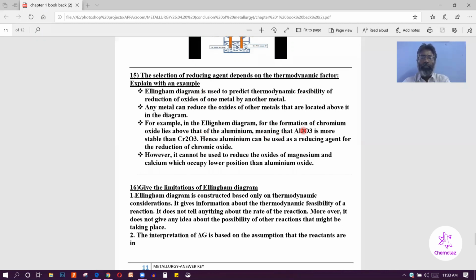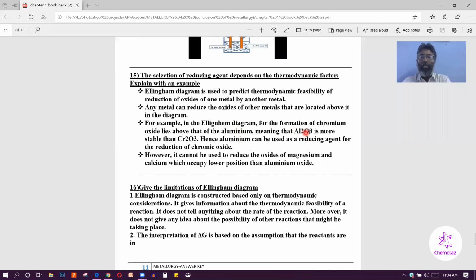So aluminum oxide, chromic oxide. Which one is a suitable reducing agent? With the help of the Ellingham diagram, we can select the reducing agent. According to Ellingham, what is the selection rule? The metal used as a reducing agent must be placed below the metal oxide. Or you can say that the reducing agent which can reduce the oxide is placed below the oxide in the diagram. That is the rule.